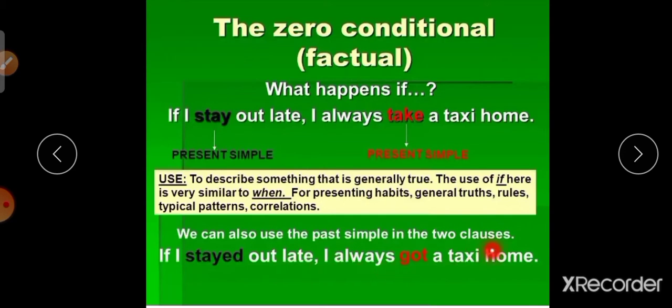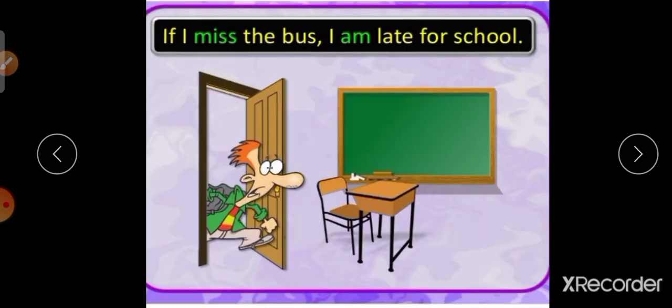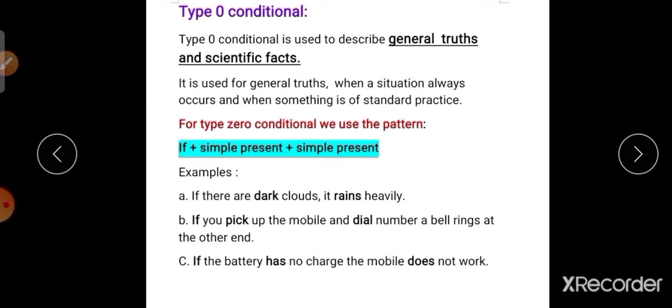Here is another example. If I miss the bus, I'm late for school. See, type 0 conditional. Type 0 conditional is used to describe general truths and scientific facts. It is used for general truths when a situation always occurs and when something is standard practice. That is called a zero conditional.